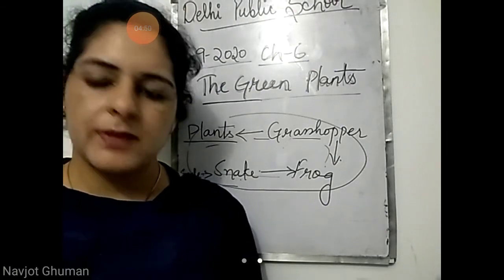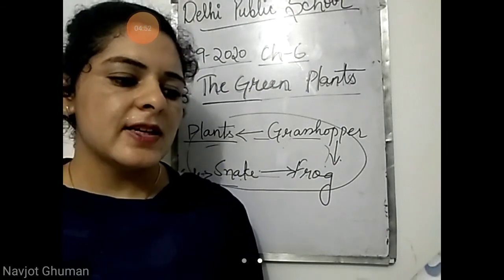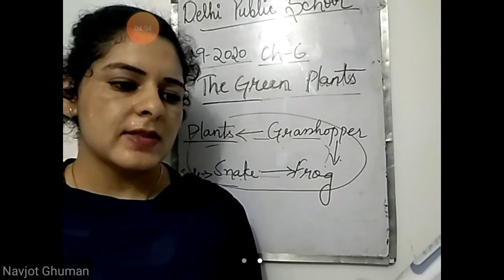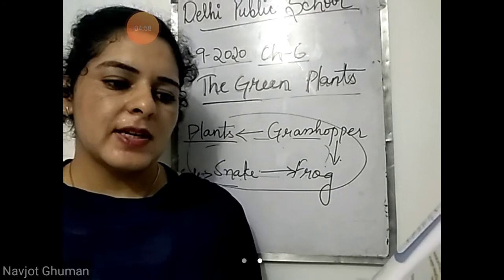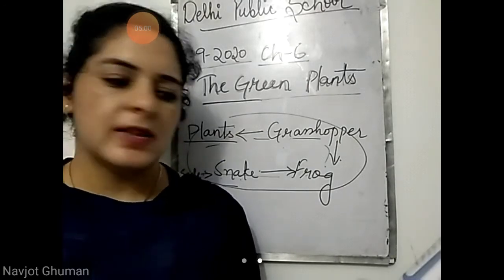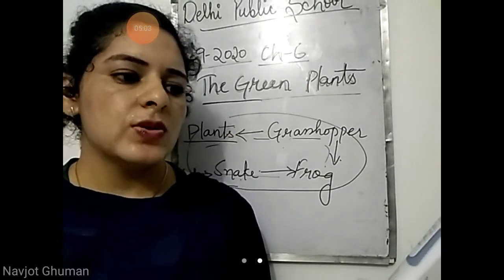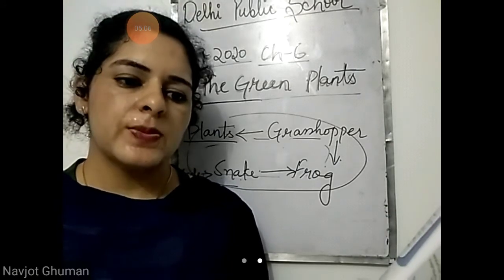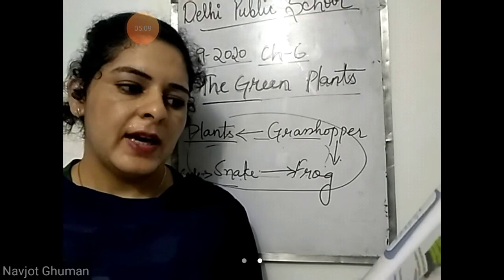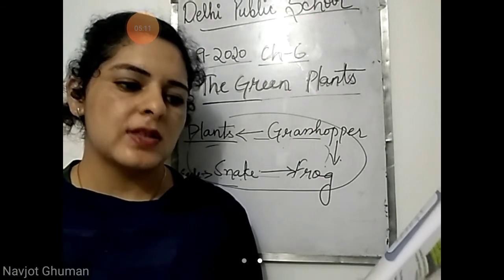Next point on page number 71. This interdependence of plants and animals, let's see the picture that is given on page number 71. Plants and animals are dependent on each other. How are they dependent? It is shown in the picture. Plants utilize carbon dioxide that animals give out. Animals obtain food from plants. Animals and humans breathe in oxygen released by plants.